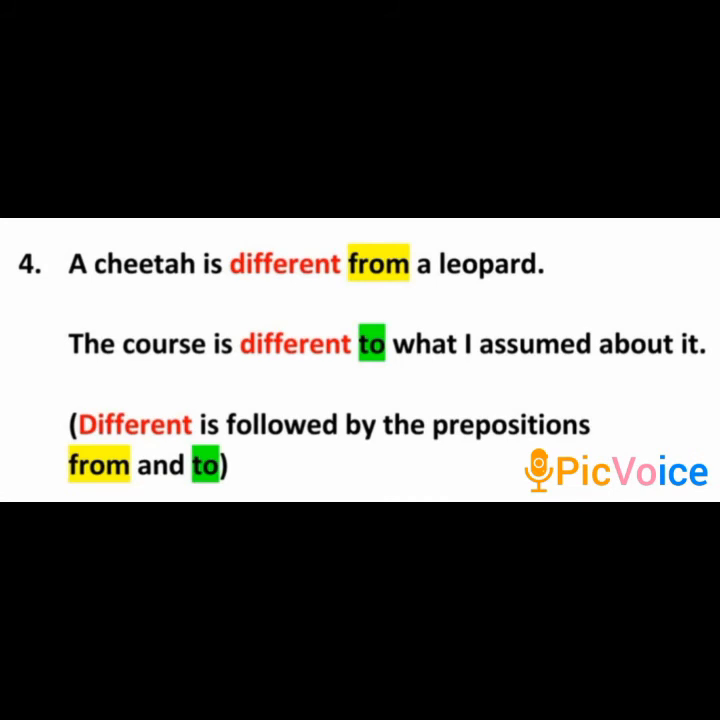Different. Look at the two sentences given on your screen. A cheetah is different from a leopard. Second, the course is different to what I assumed about it. Here, different can be followed by the prepositions from and to.